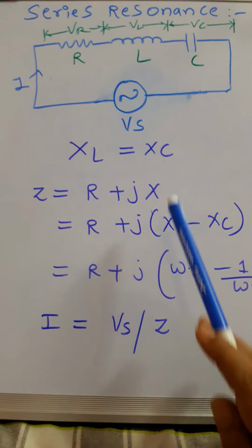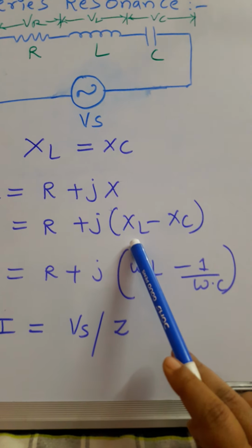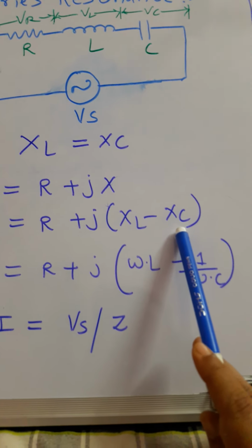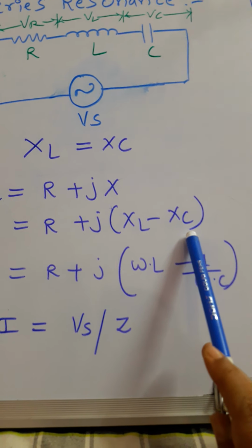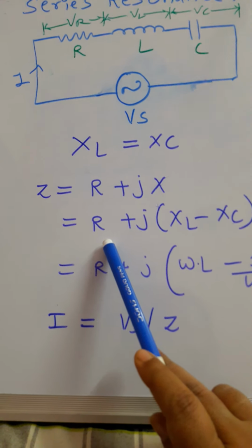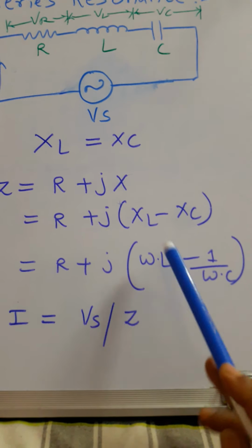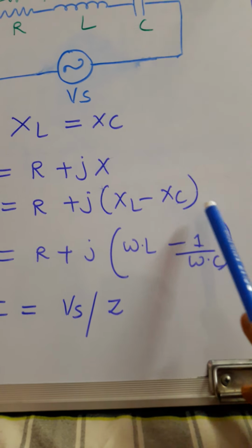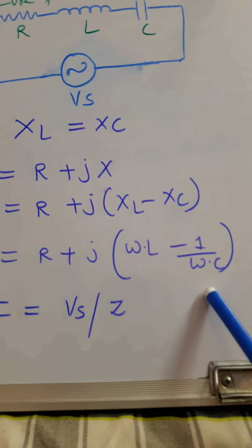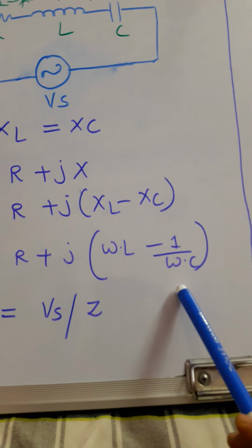Here, as both the things are present, inductor as well as capacitor, we need to consider both the reactances. We know inductive reactance is positive and capacitive reactance is always considered negative. So we will have the XL minus XC term inside the bracket. This term is imaginary and this term is real. We know the formula for XL is j omega L, and the formula for capacitive reactance XC is 1 upon j omega C, or minus j upon omega C. If we take j common, it will become omega L minus 1 upon omega C.